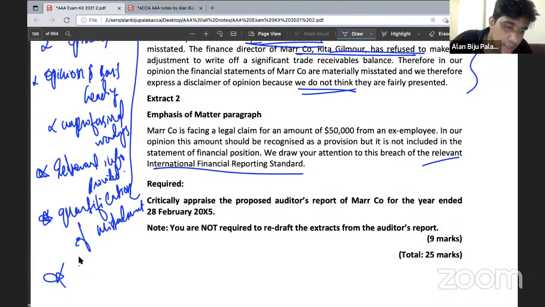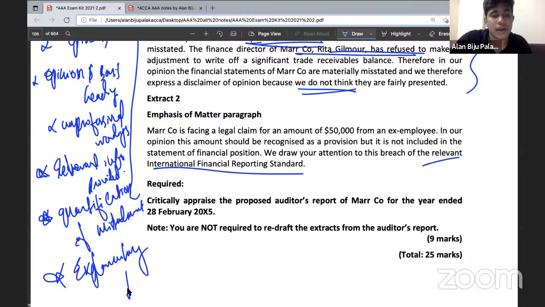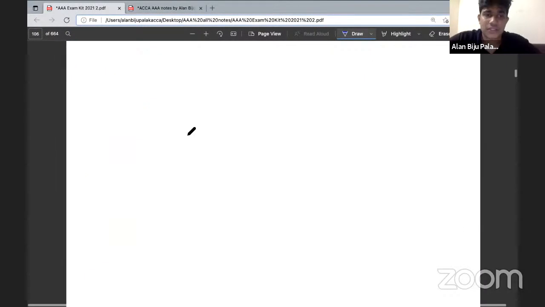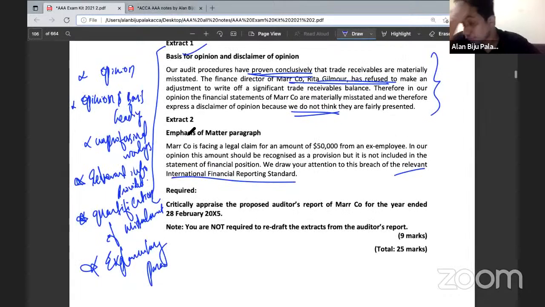And in addition to that, the explanatory paragraph. See, they have included an emphasis of matter paragraph here. When you have learned the usage of the emphasis of matter paragraph, we know the fact that it should be used to emphasize something which is appropriately presented and disclosed in the financial statements. So here we need to check whether the things included within the emphasis of matter paragraph are appropriately presented and disclosed. And if not, the usage of the emphasis of matter paragraph is not fair, and it must be removed. So these are the factors you need to consider while critically appraising the proposed auditor's report.